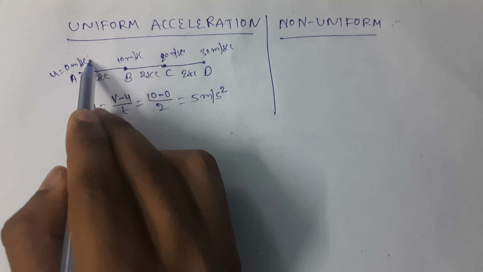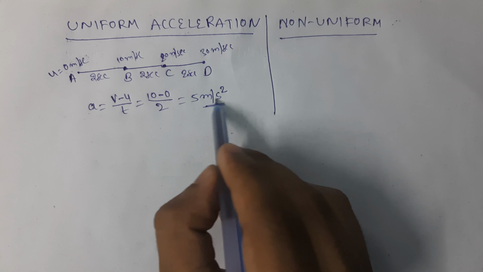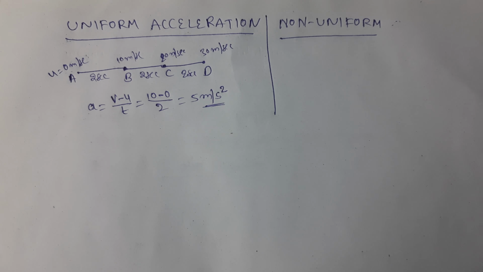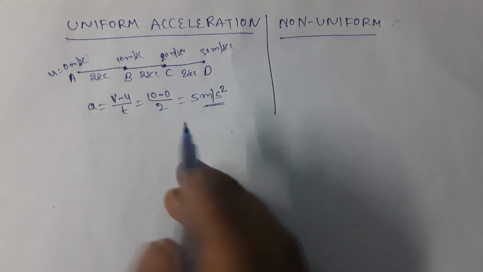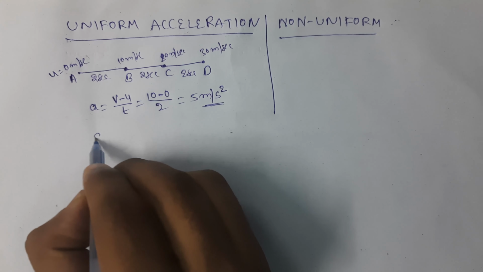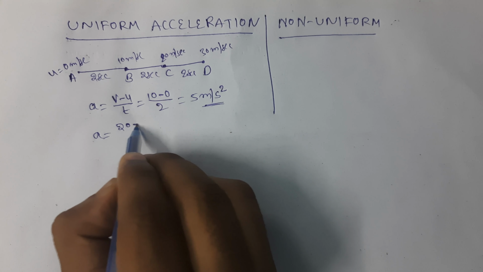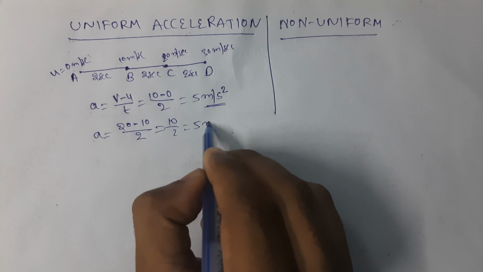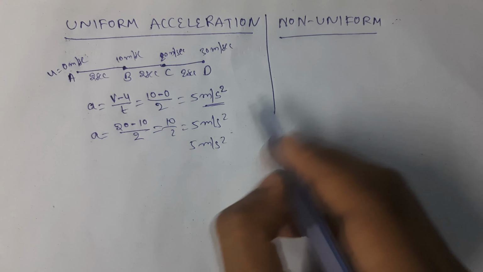We know velocity units are meters per second and acceleration units will be meters per second square, because we are telling change in velocity per second, per time. So usually we denote per time as second. In these next 2 points, again the final velocity minus initial velocity by time, again it will come as 5 meters per second square.